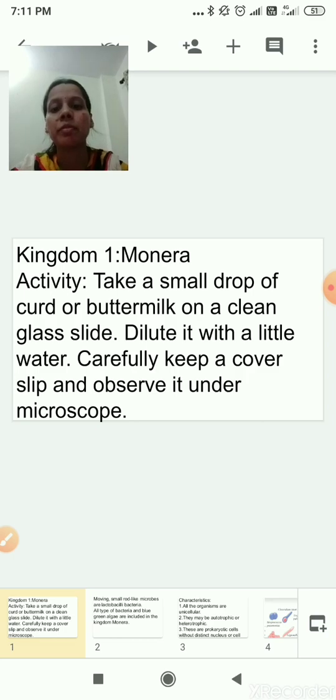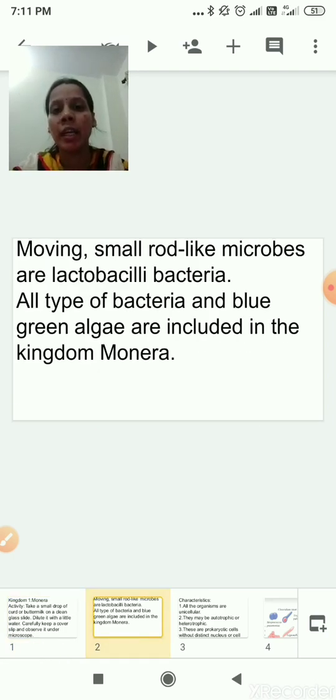So we can see moving small rod-like microbes, which are lactobacilli bacteria. All types of bacteria and blue-green algae are included in the kingdom Monera. So which are the examples of kingdom Monera? All types of bacteria and blue-green algae. The first kingdom Monera comes under which cells? Try to recollect: it comes under prokaryotic cells.